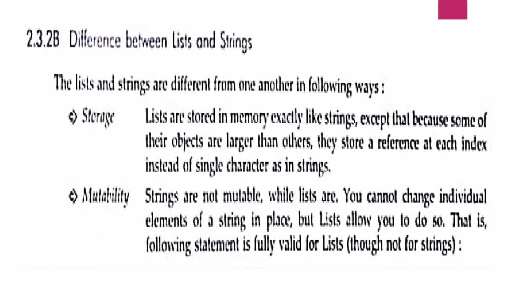So the lists are stored in memory exactly like strings, except that because some of their objects are larger than others, they store a reference at each index instead of a single character as in a string. And in mutability, you know, strings are not mutable, but lists are mutable. In strings, you cannot change individual elements, but a list allows you to do so.